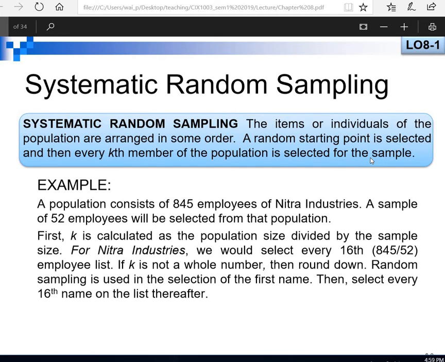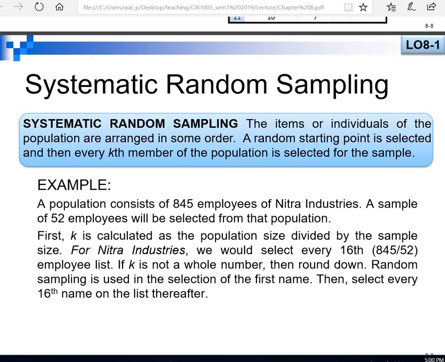Next, systematic random sampling. Systematic random sampling is where the items or individuals of the population are arranged in some order, a random starting point is selected, and then every k-th member of the population is selected for the sample. For example, 845 employees is our population and our sample is 52. We want to choose 52, so the population number 845 divided by 52 gives about 16. So we want every 16th employee.